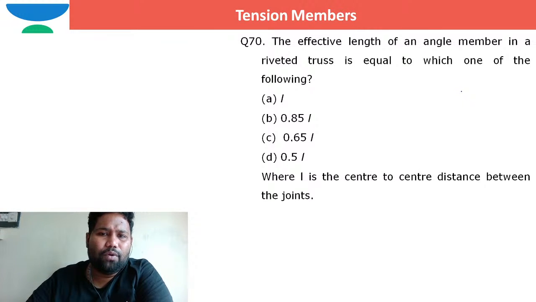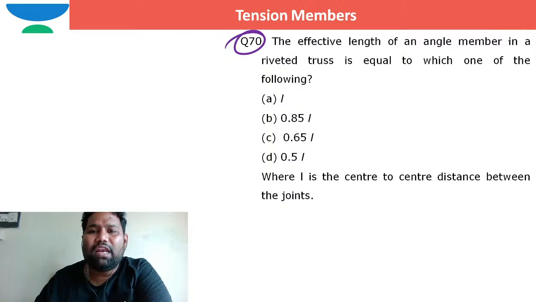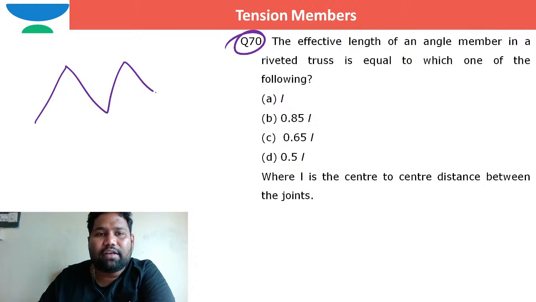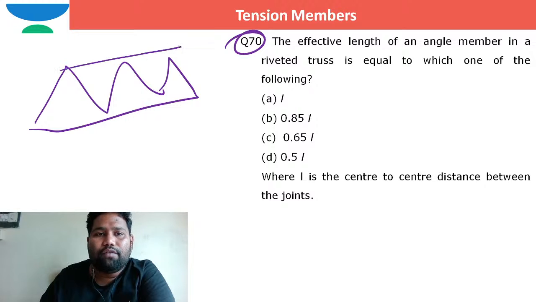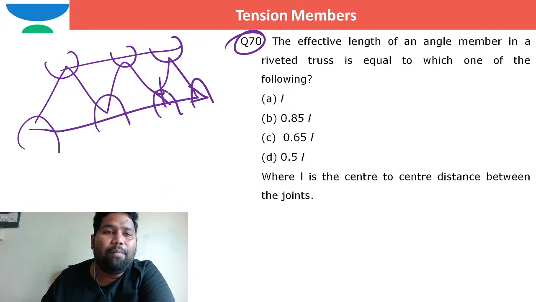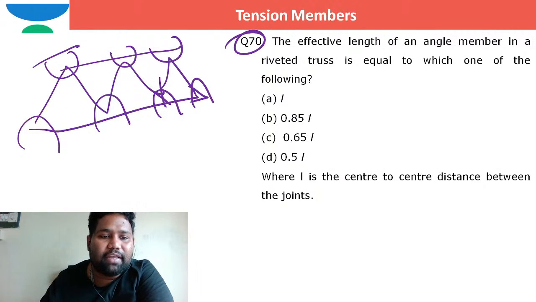So I hope you can see the effective length of an angle member in a riveted truss. Here it's a gusset plate. When it is a riveted truss, how many rivets generally will we keep at the connection?